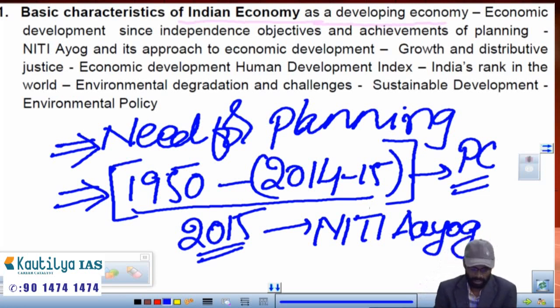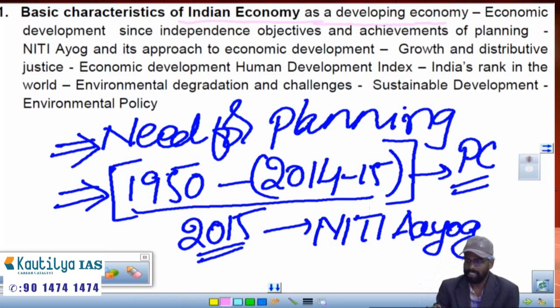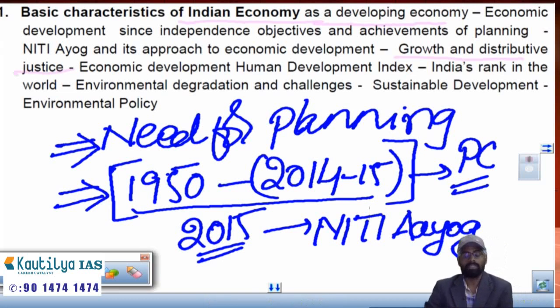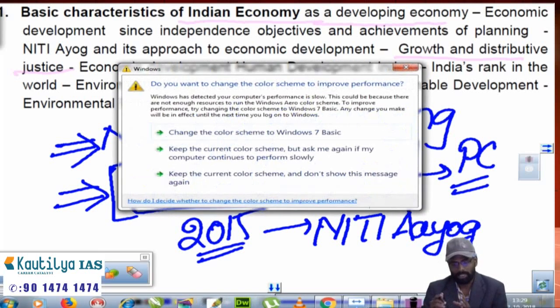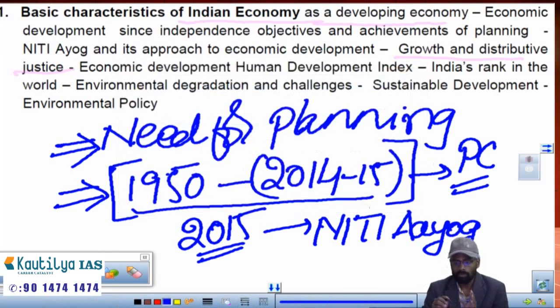Apart from this, they said growth and distributive justice. Mainly they are asking whether the growth is equitable growth or not, whether the growth is removing the inequalities or not. That is one of the goals of the planning commission. That will be discussed in detail. How the economic development is there, and what we mean by economic development and economic growth, those things will be discussed.